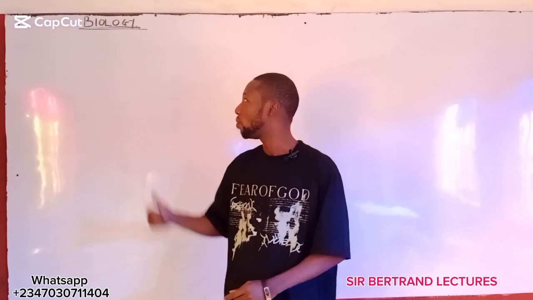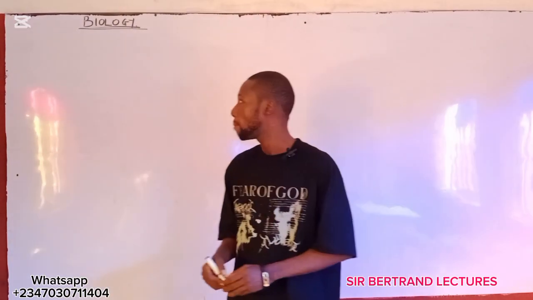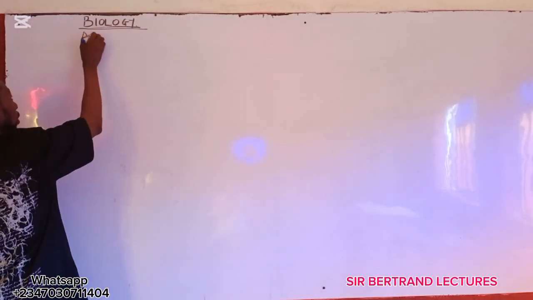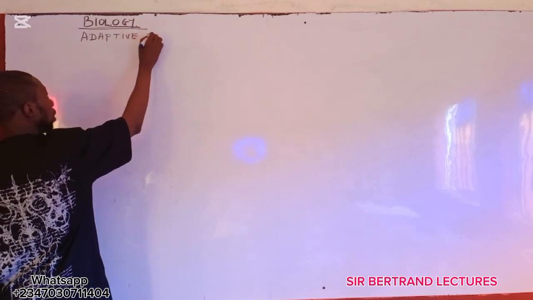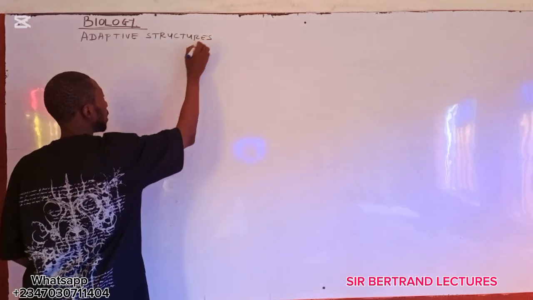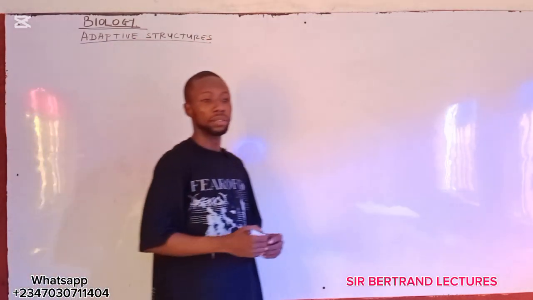We are going to look at a very interesting topic today in biology, which is adaptive structures of some living organism.